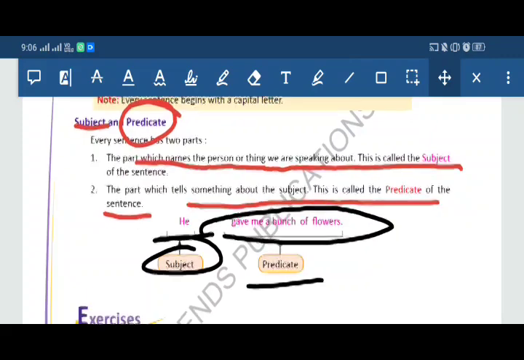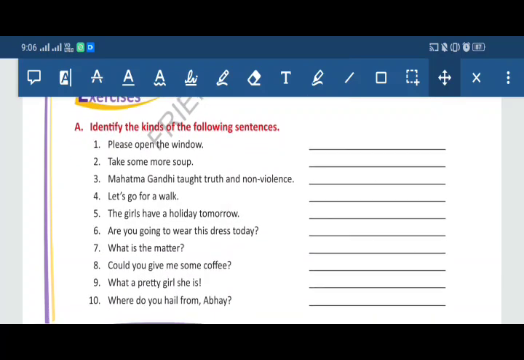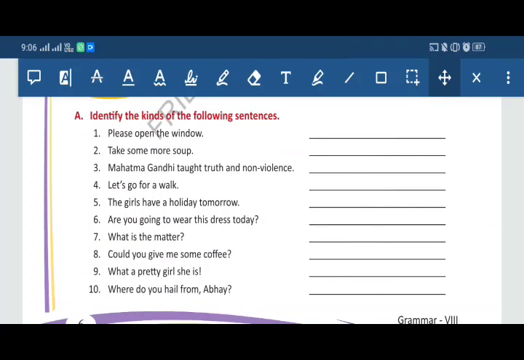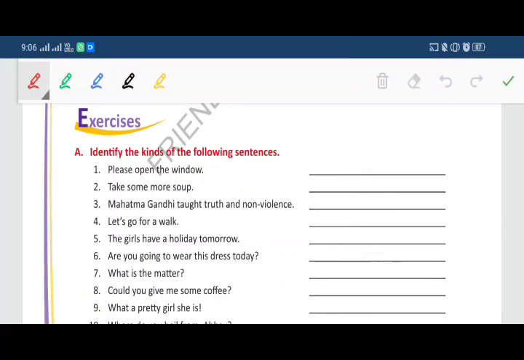Now here is the exercise. A few of them I am going to solve. After that you are going to do them by yourself. First, identify the kinds of the following sentences. First sentence, please open the window. So here is the request in this sentence. So this is the imperative sentence. Now come to the third, Mahatma Gandhi taught truth and non-violence. This is information. It tells something, and this is called assertive sentence.